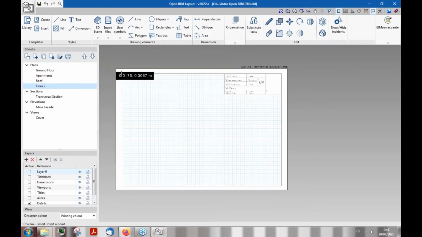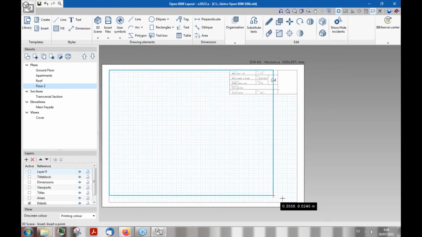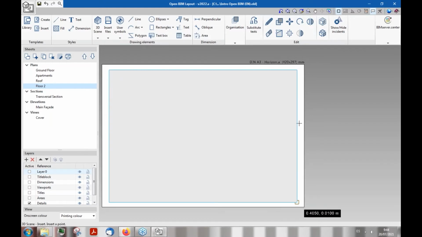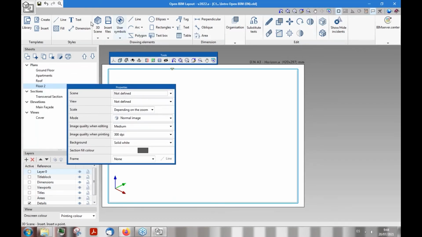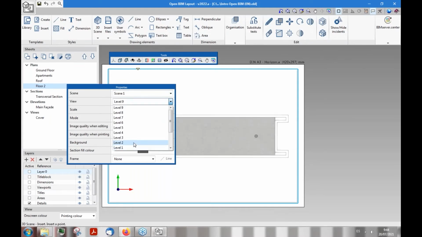And now once I have finished setting my viewport, I can start populating the sheet with different elements, like for example, measurements or other drawings that I have made with other programs like AutoCAD. So let me show you first how it would look like once we have set it all correctly.